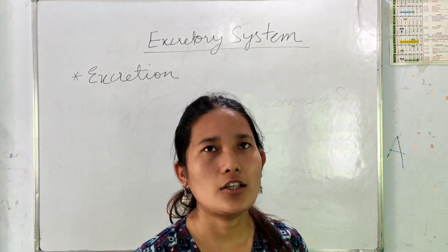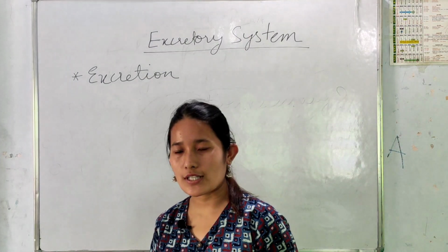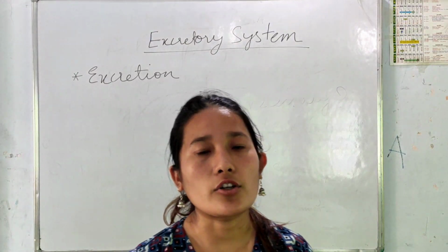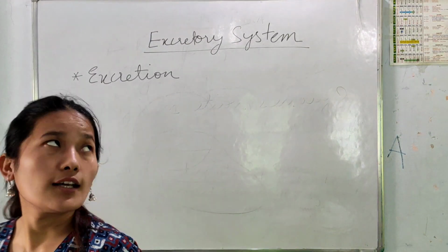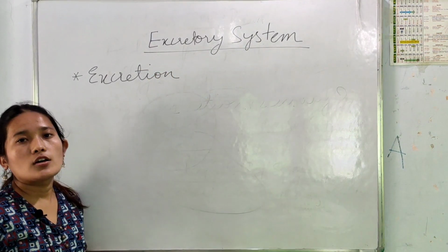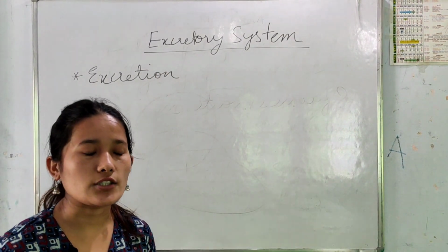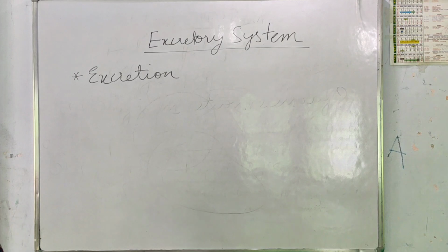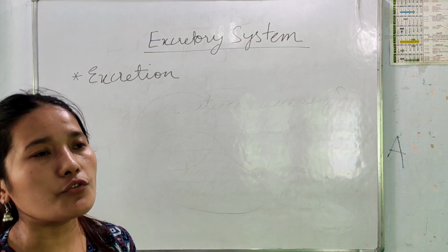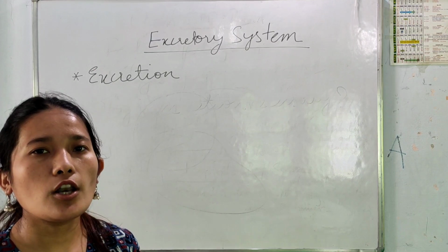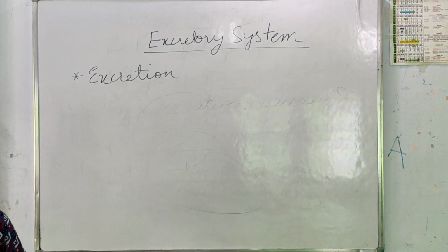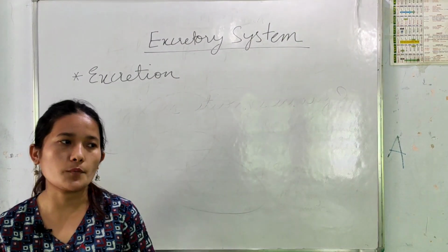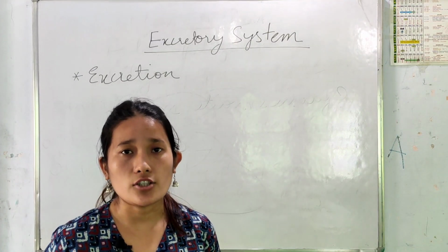Since we are dealing with unit human physiology, in our previous class we have already discussed the circulatory system. Today we will be discussing another organ system, that is the excretory system. So first let us understand what the excretory system is. It's an organ system which helps in removal of metabolic waste. Metabolic waste means the waste products produced during different metabolic processes in our body, such as respiration, digestion, etc.